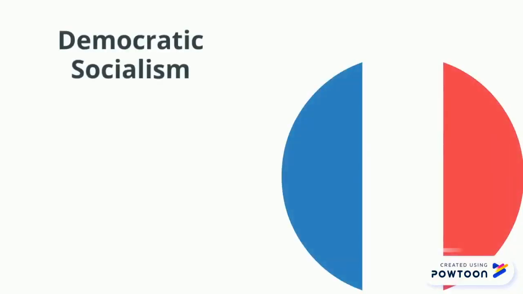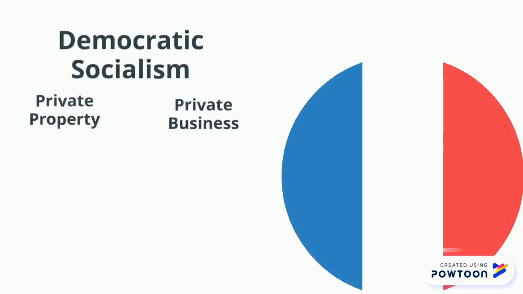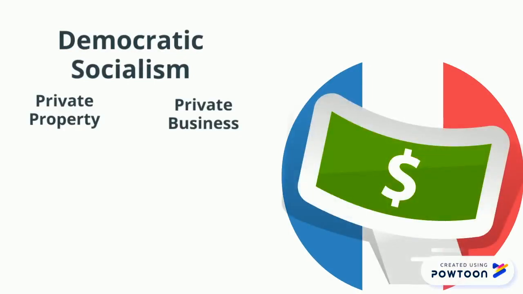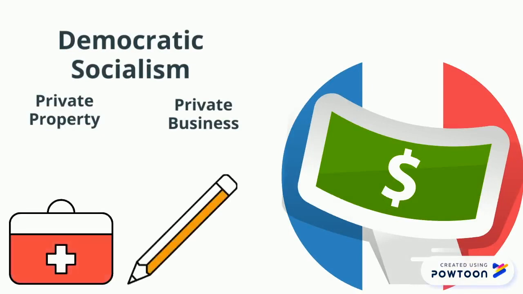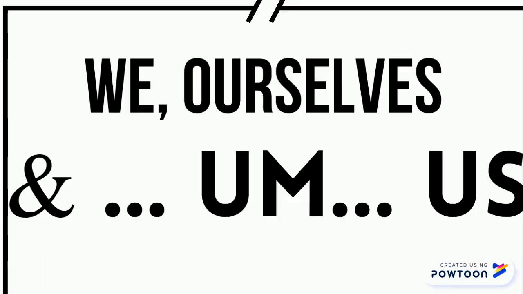Another country may have a form of democratic socialism, in which private property and private business are allowed. Citizens are taxed at a very high rate, and the money is used to provide services like healthcare, dental care, and education. France is an example of a democratic socialist country.